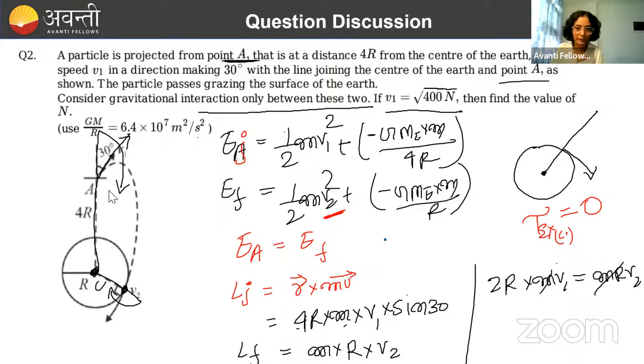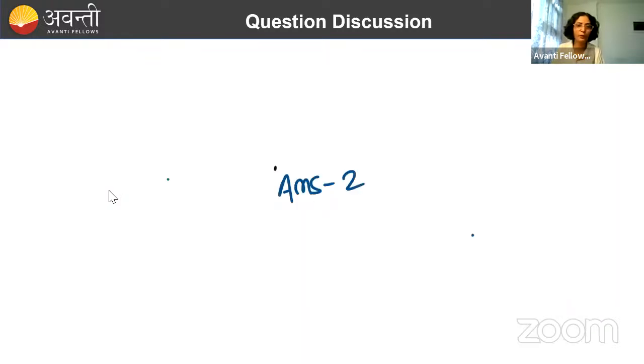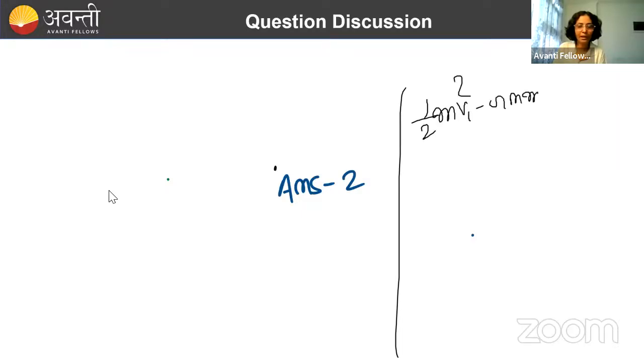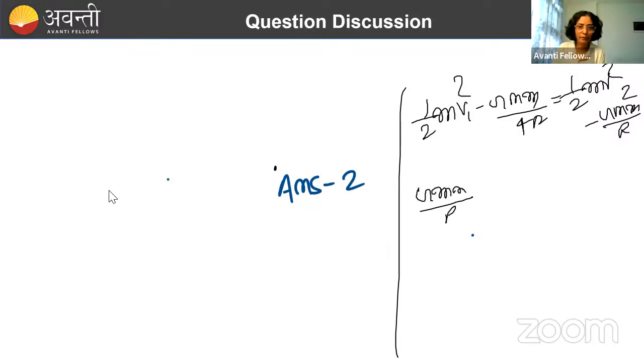Done. So M R will get cancelled. And what is the relation between V1 and V2? V1 is equal to V2 by 2. Now, to calculate V1, in the first equation we got half M V1 square minus G M m by 4R equal to half M V2 square minus G M m by R. If we calculate it, G M m by R times 1 minus 1 by 4 will be equal to half M times V2 square minus V1 square.